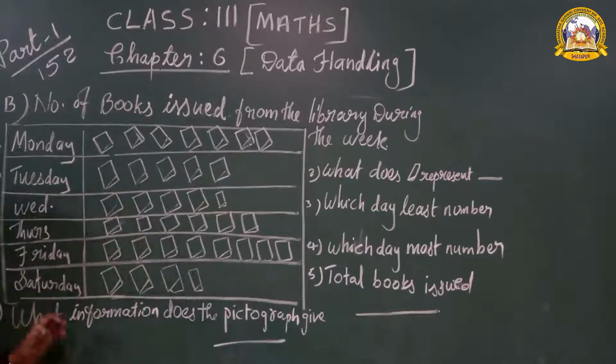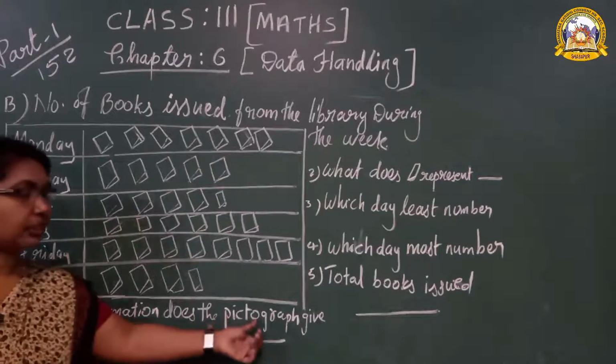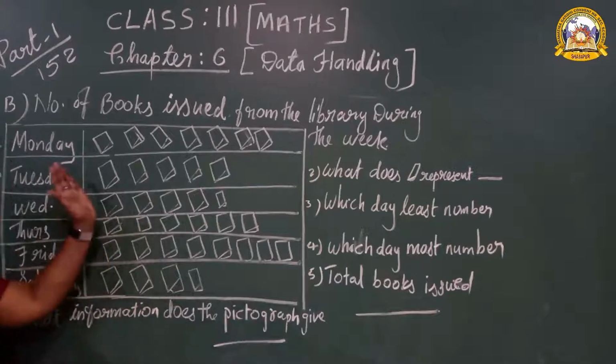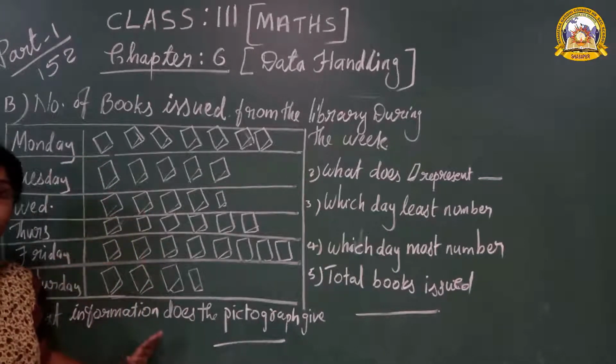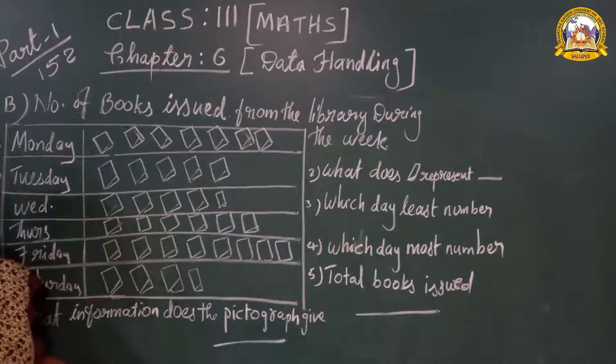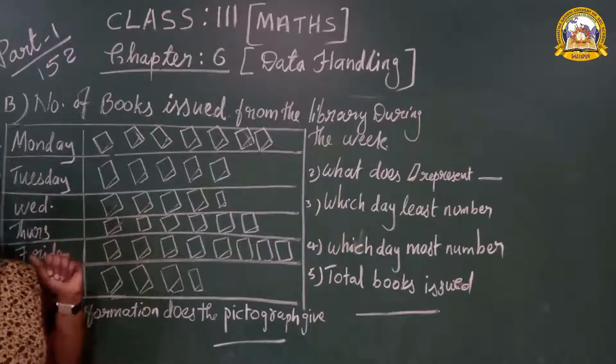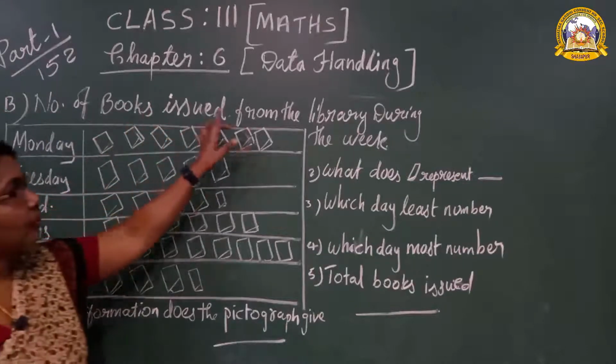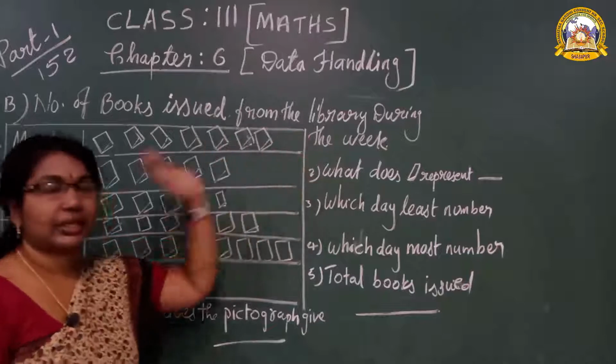See the first question. What information does the pictograph give? From the pictograph, which information is given? How do we know? It is written in the main heading: Number of books issued from the library during the week.